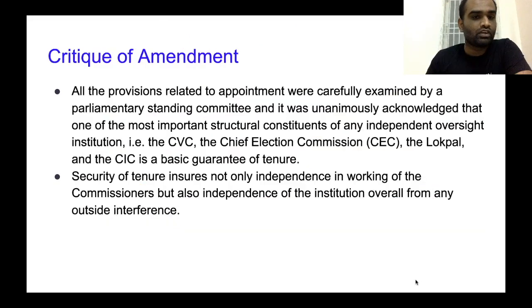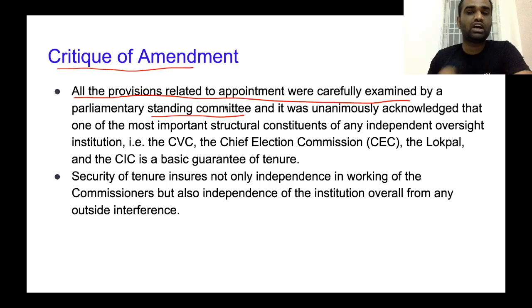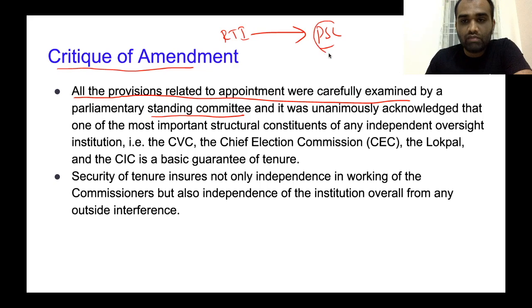Clear? Now, what are the criticisms of this particular amendment? All the provisions related to appointment were carefully examined by the Parliamentary Standing Committee before passing the original RTI Act. What is the job of the Parliamentary Standing Committee? It will carefully examine, clause by clause, the various provisions of an act, and analyze the impact of each clause.